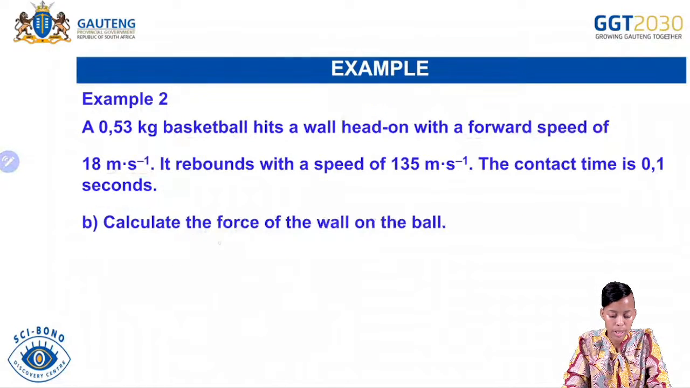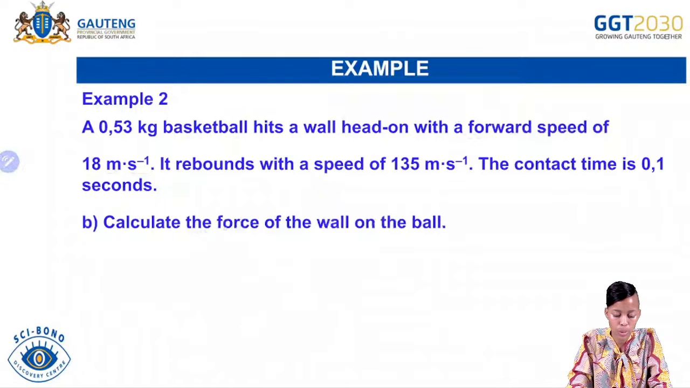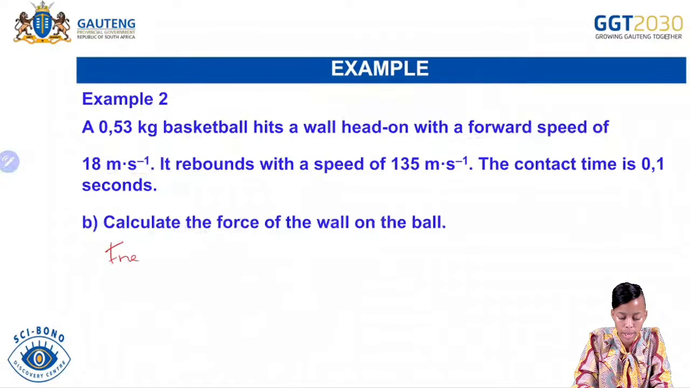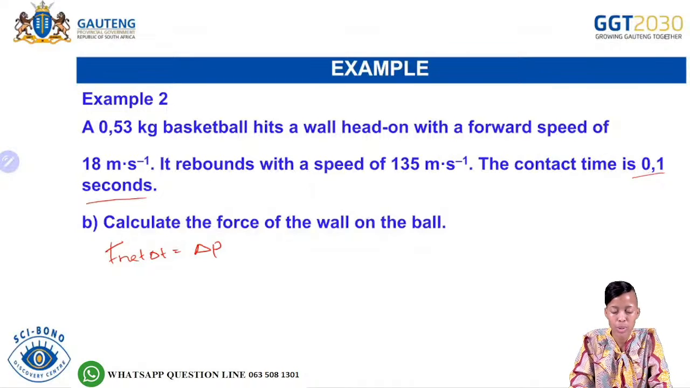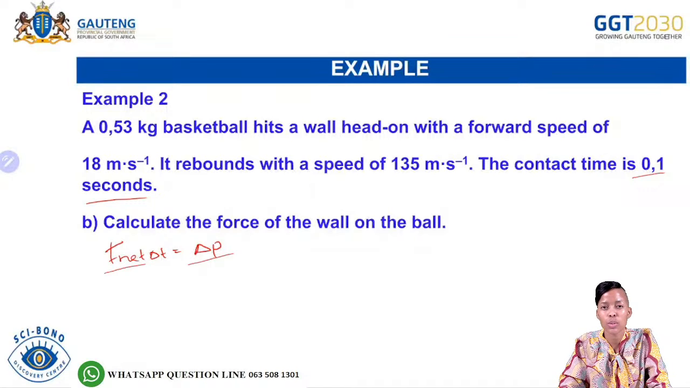Then B says calculate the force of the wall on the ball. So now we need to calculate the force. Okay, so what are we going to do? F net change in time is equal to change in P. So we already know that time is 0.1 seconds. And then we have already calculated the change in momentum. And now we are able to calculate the net force or the force.